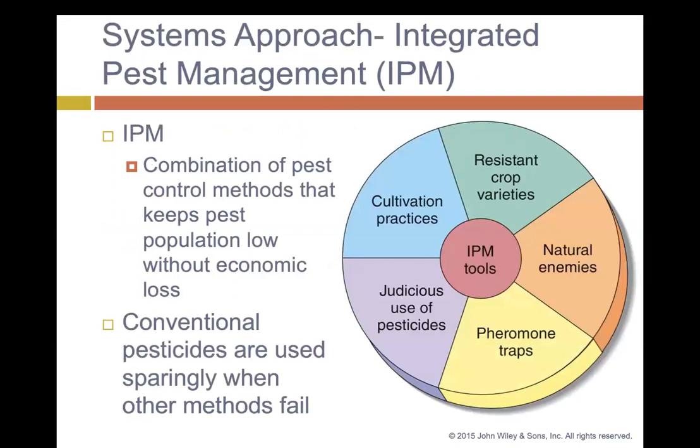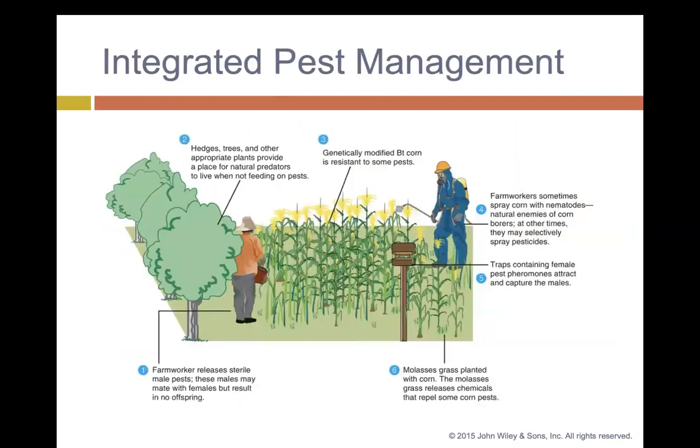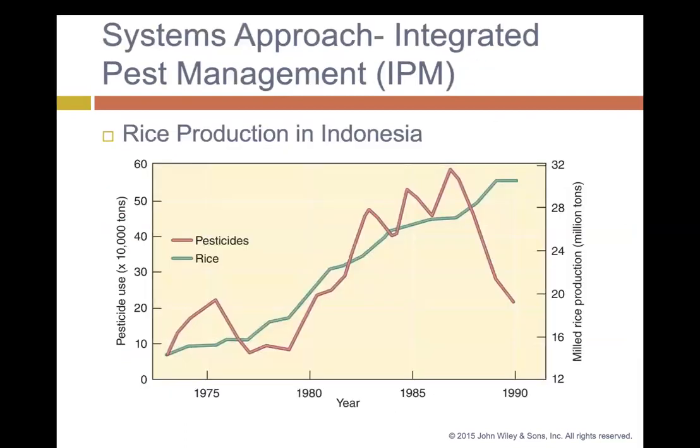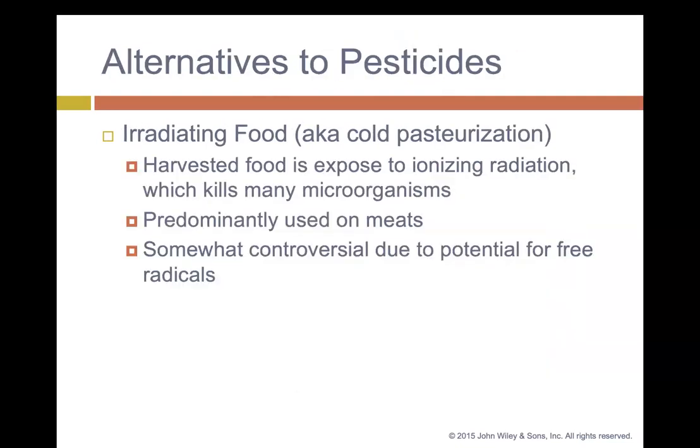Systems approach: integrated pest management is the combination of pest control methods that keeps pest populations low without an economic loss, using all of these different techniques for a type of natural pest control. You can see that here using hedges, trees, and so forth. Decreasing the amount of pesticide use throughout the years can increase the rice population, as shown there. Irradiating food using cold pasteurization: harvested food is exposed to ionizing radiation, which kills organisms.